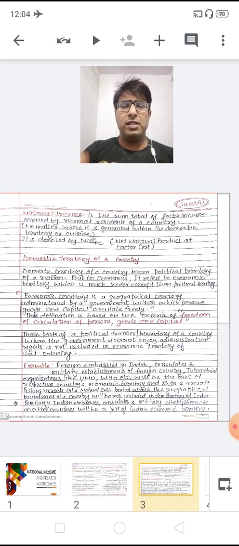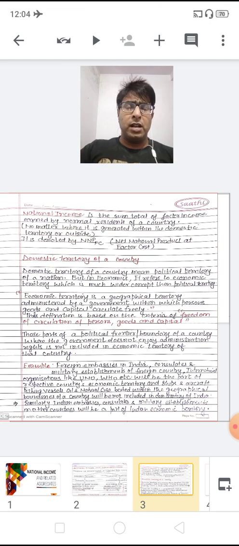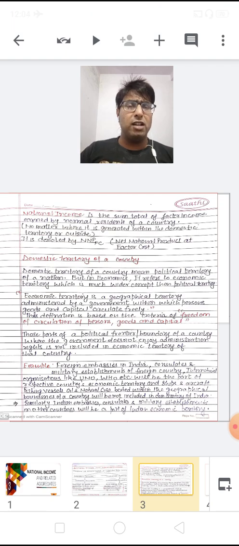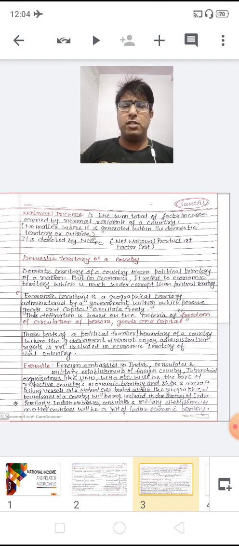In the same way, if Singapore Airlines takes a flight from Canada to Russia or between other foreign countries, whatever factor income it generates is included in the economic territory of Singapore itself. It does not belong to our country, so it is not included in our country's economic territory.